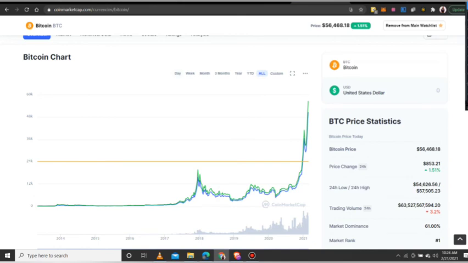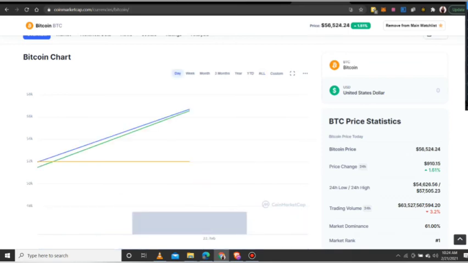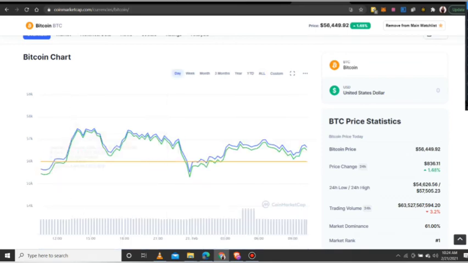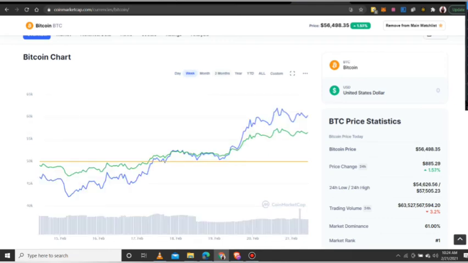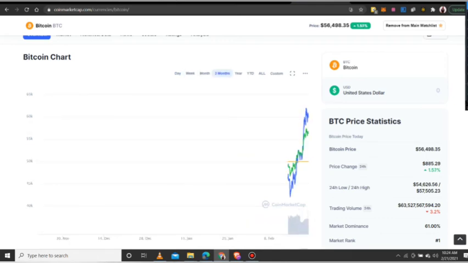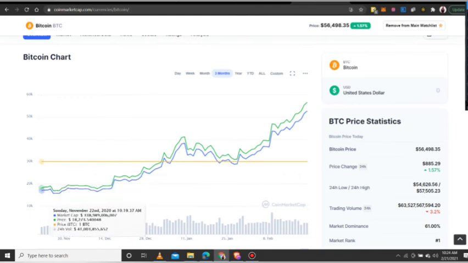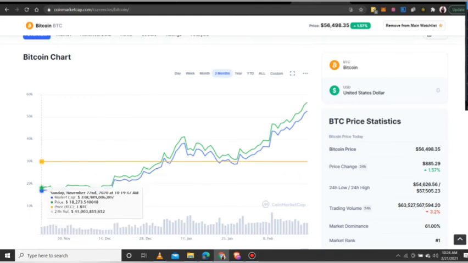You can pick the day and see the chart of the day. If I click it, this changes to the day. I think this is the whole today. This is where Bitcoin has been trading. You can see the week, how it's been trading. Let's see the last 3 months, which is actually when this bullish run started. You see, this is when it was barely